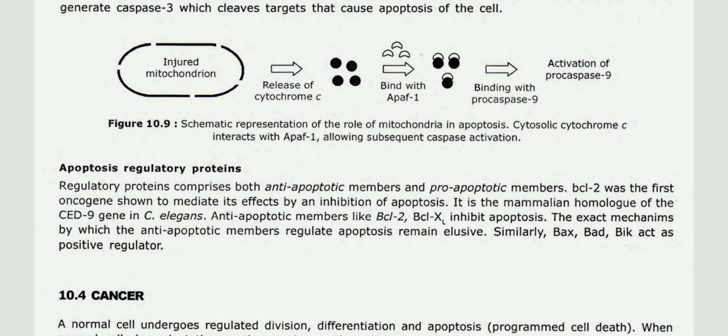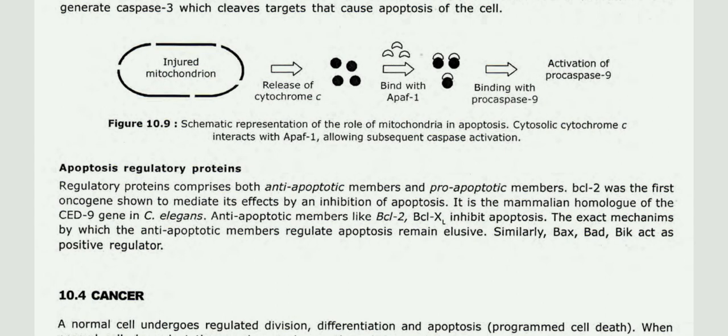Then apoptosis regulatory proteins. Regulatory proteins comprise both anti-apoptotic members and pro-apoptotic members. BCL2 was the first oncogene shown to mediate its effects through the inhibition of apoptosis. It is the mammalian homolog of the CED9 gene in C. elegans.